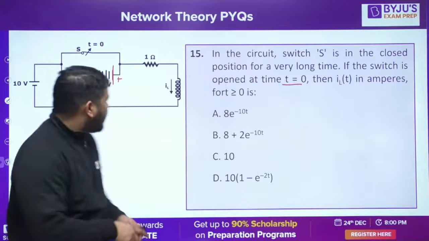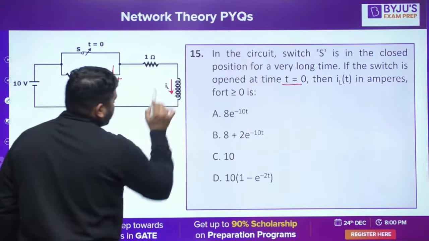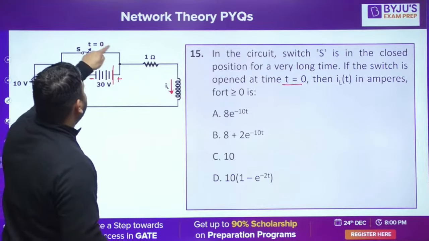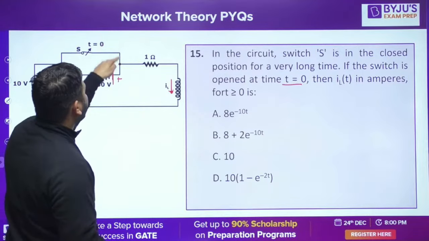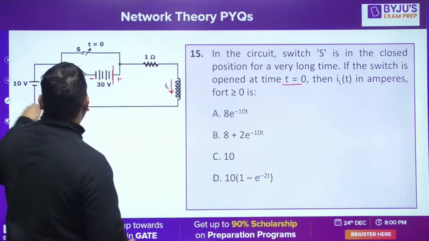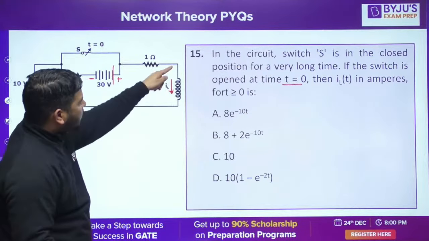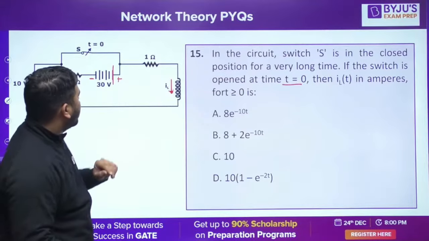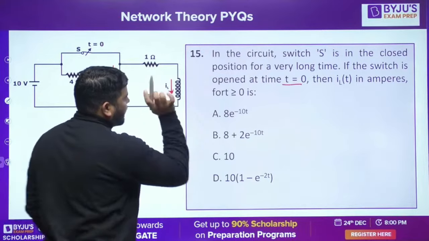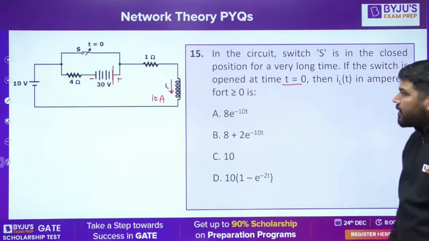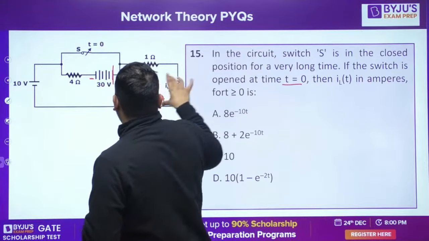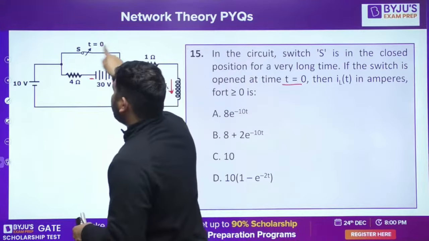Now tell me, how much current was flowing through this inductor? Since it was shorted, this source will provide the current only in this path, and this source will provide the current via this path. If it is shorted, how much current will flow? 10 divided by 1, so the current is 10 ampere. The inductor current is 10 ampere, that's for sure. Since it is shorted here, this source will not participate in this current. This source will participate only in this current.